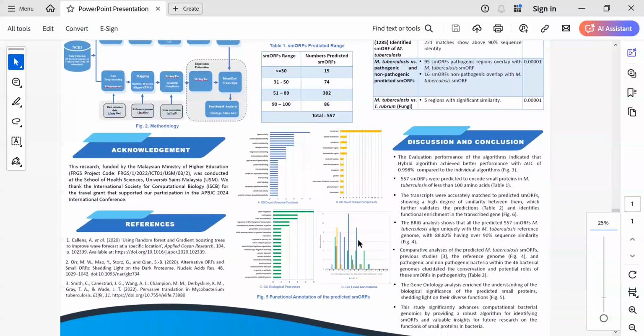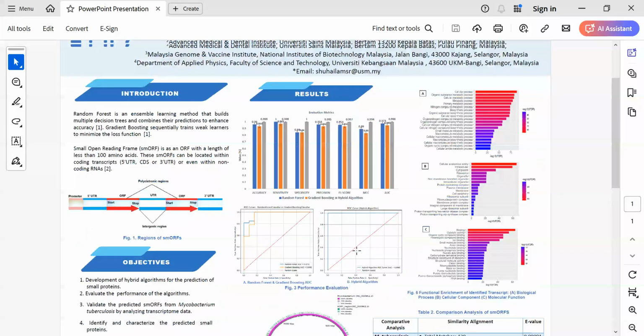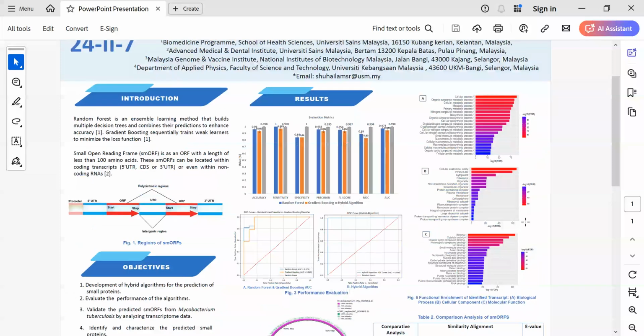We further conducted functional annotations to provide insight into their functional significance, including the molecular functions, cellular components, biological processes, and the gene ontology levels of annotation. Functional enrichment was further performed on the identified transcripts, including the biological process denoted in A, the cellular components, and the molecular functions denoted in C.